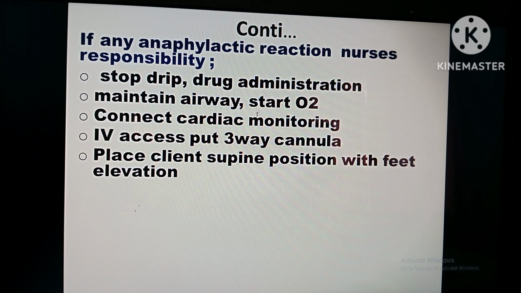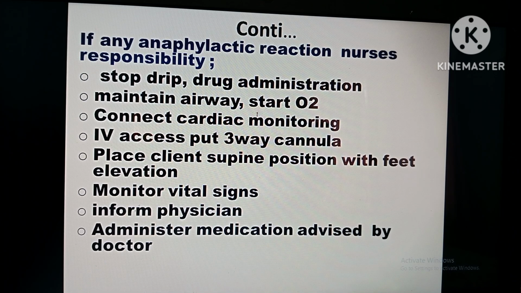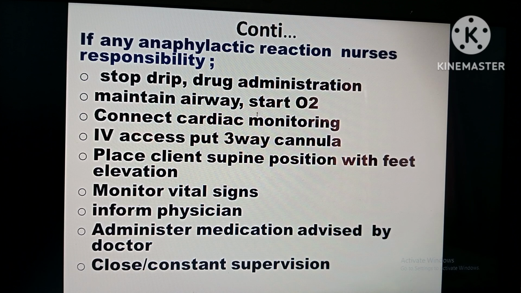Place the client in a supine position with feet elevated. Why feet elevation? Because of venous return, in order to bring the blood pressure to normal. Monitor vital signs. Continuously monitor the vital signs. Inform the physician and carry out the physician's orders, whatever he says, without delay in order to save the client. Close contact and supervision of the patient.